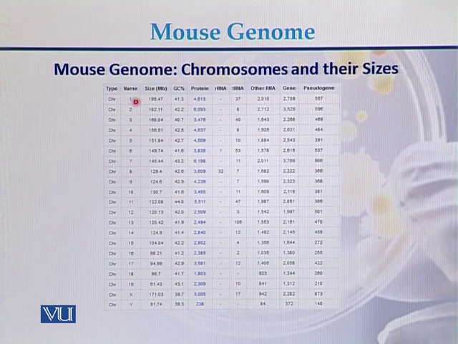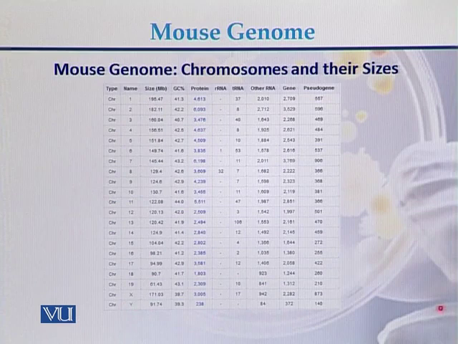In case of chromosome 1, the size of the chromosome, GC content of this chromosome, number of proteins which are produced, number of RNAs, number of ribosomal RNAs, number of transfer RNAs, other RNAs, number of genes which are present on chromosome 1 of mouse, and the number of pseudogenes which are present on chromosome number 1 of the mouse genome. So this is the detail of all the chromosomes of mouse, including the X chromosome and Y chromosome.